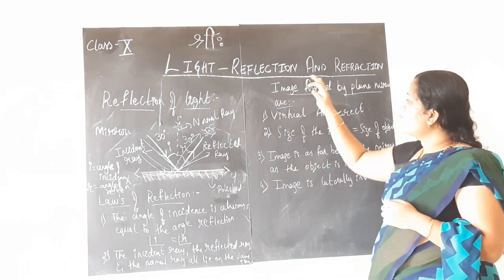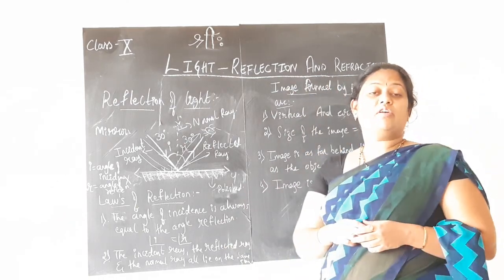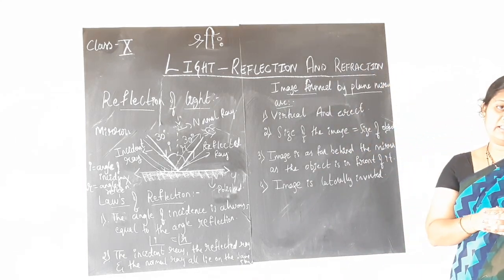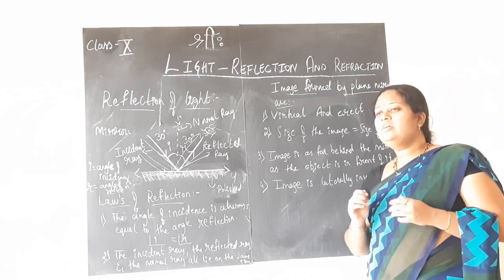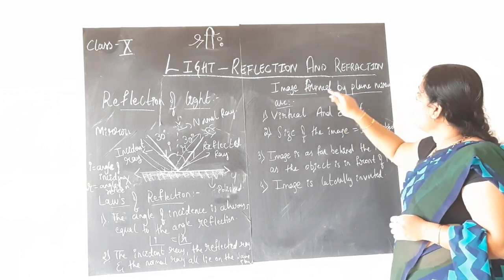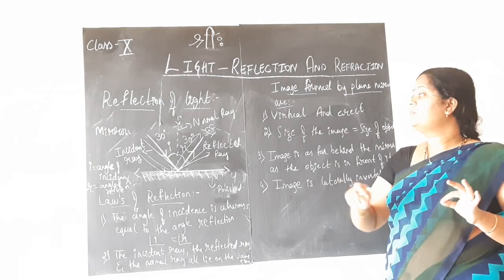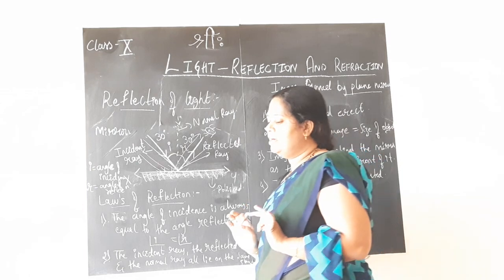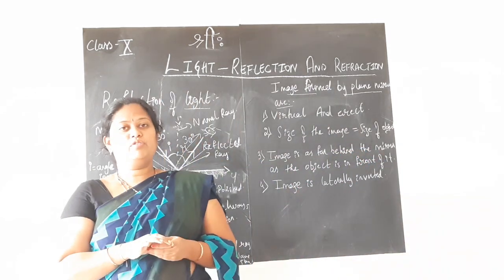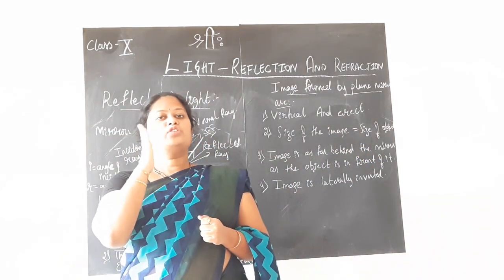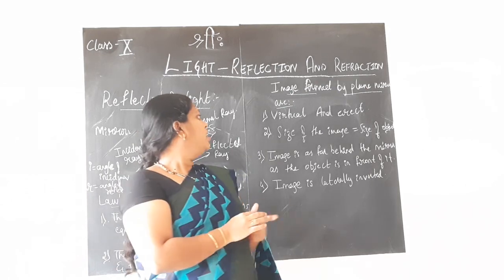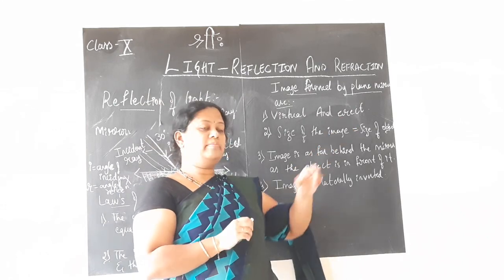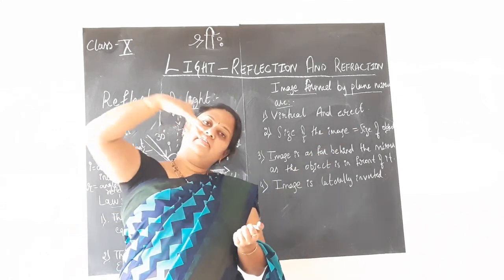So in case of plane mirrors, children, the image so formed will have its own properties. What are they? We shall study one by one. The image formed by a plane mirror is virtual and erect. Virtual and erect. Virtual may be something new to you, but erect, you know, erect means straight. So it will be straight. Virtual means, and one more thing I will tell you, erect means straight. The opposite of that is inverted.